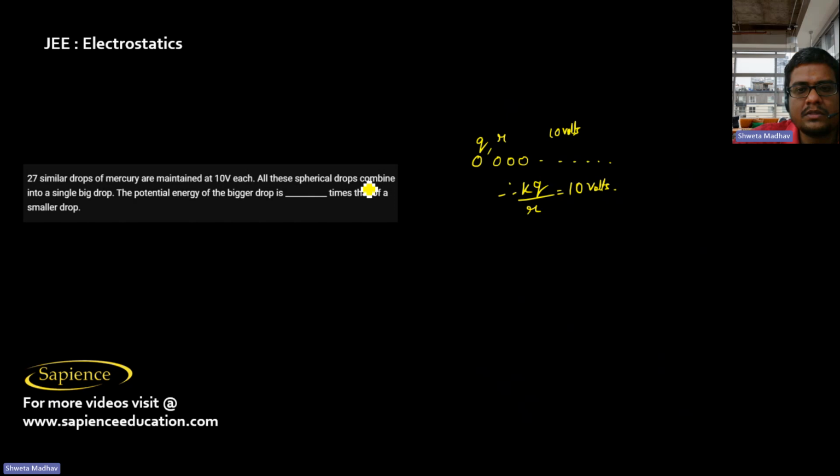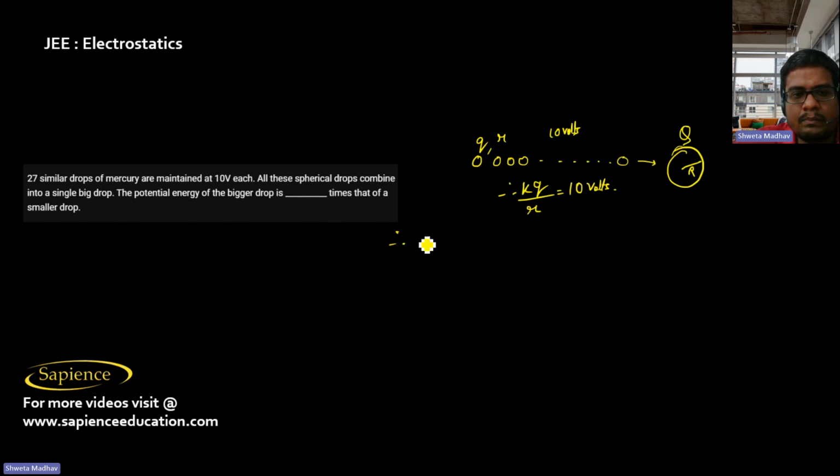All these spherical drops combine to form a single big drop having radius R and charge Q. The potential energy of the bigger drop is how many times that of the smaller drop? Now kq by r is 10 volts.